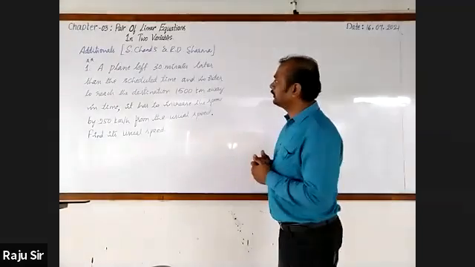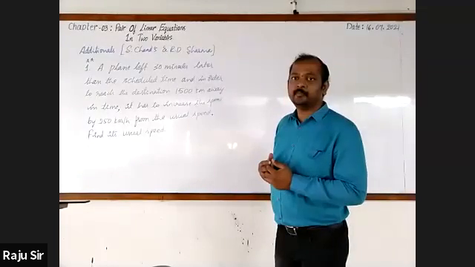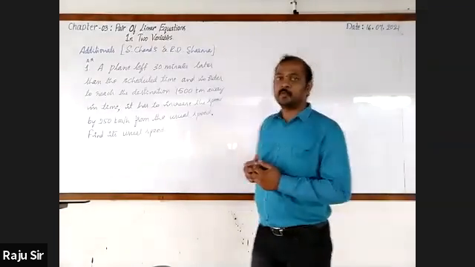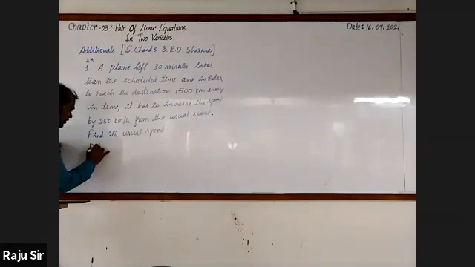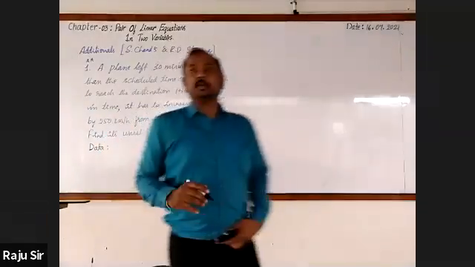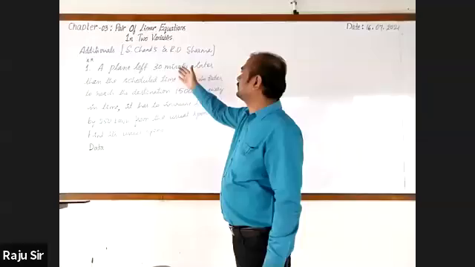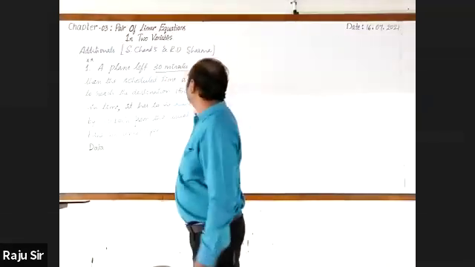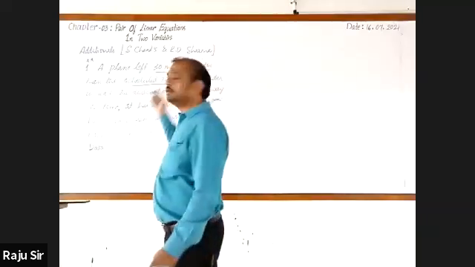Then how do you go for finding? It has been given that a plane has left 30 minutes later than the scheduled time. We do not know that scheduled time.